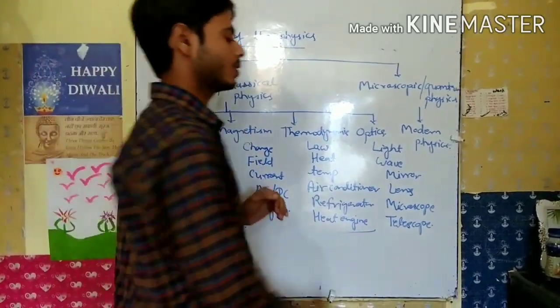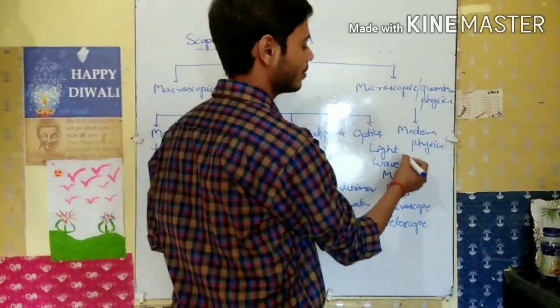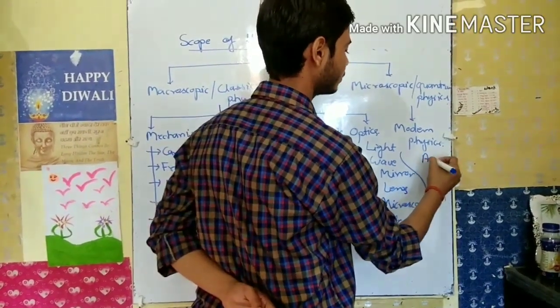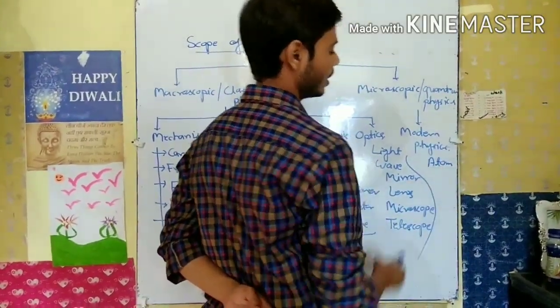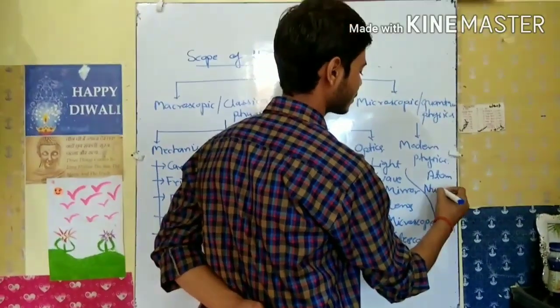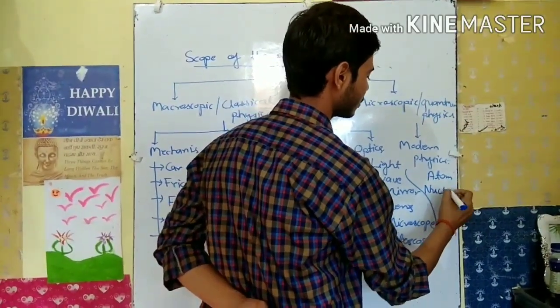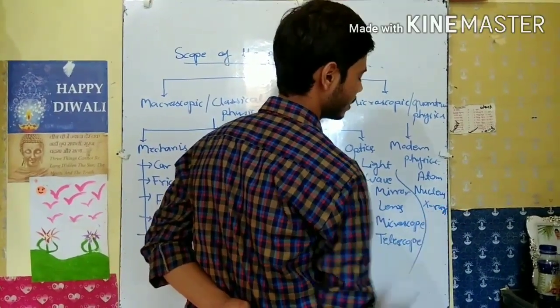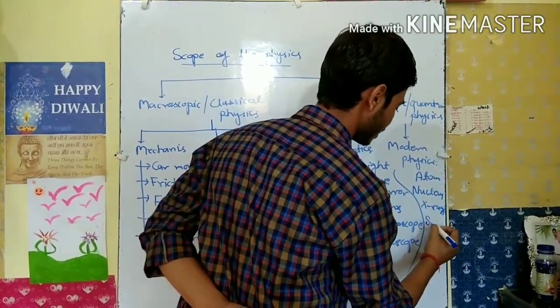And if we talk about modern physics, in modern physics we will learn what is the atom, and nucleus, and X-rays and semiconductor.